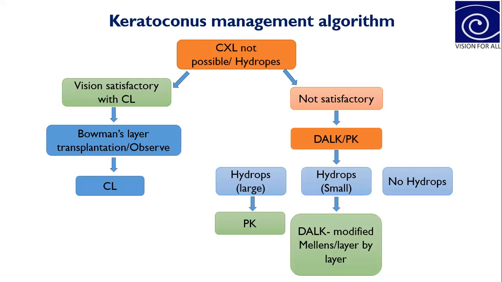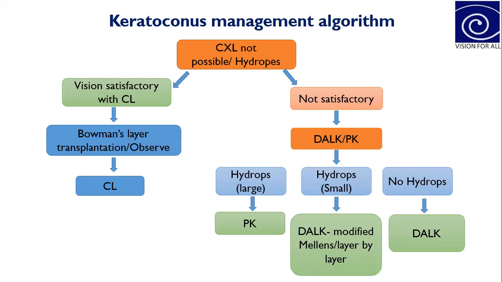And if the hydrops is smaller or paracentral, then the consultant can plan for DALK, using layer by layer dissection. Or if there is no history of previous hydrops, then the patient can be planned for DALK.